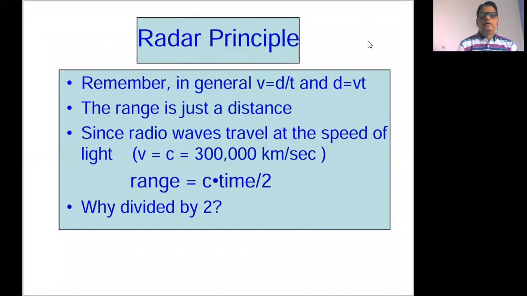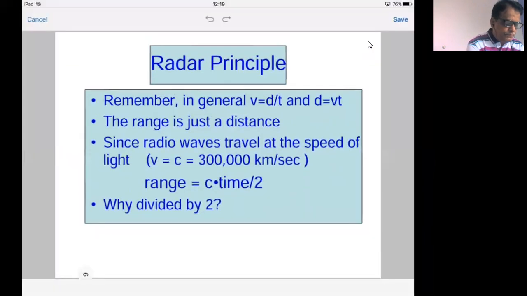Now we know that the velocity of a pulse can be given by a formula. V is equal to d upon t, where d is the distance traveled by the pulse and t is the time required.